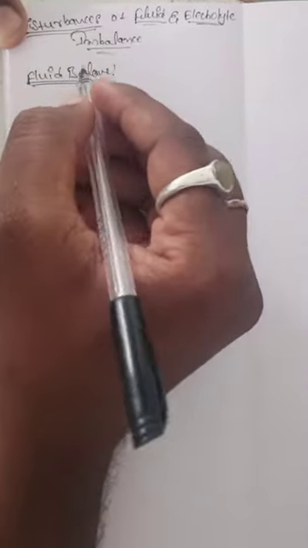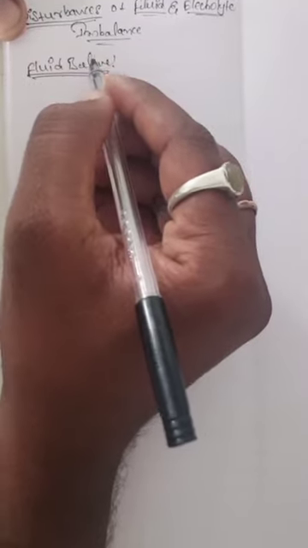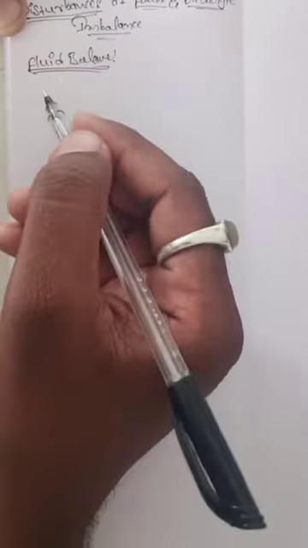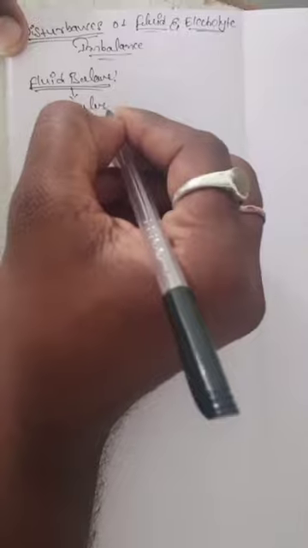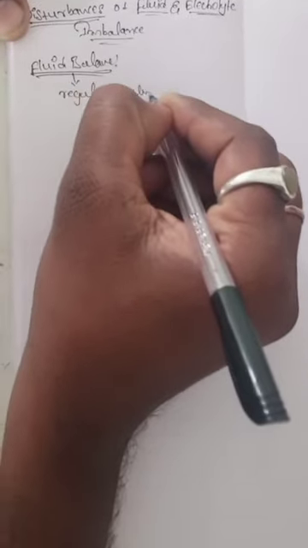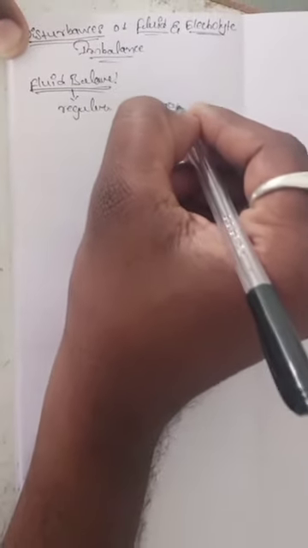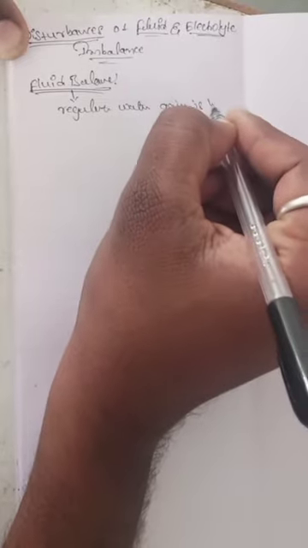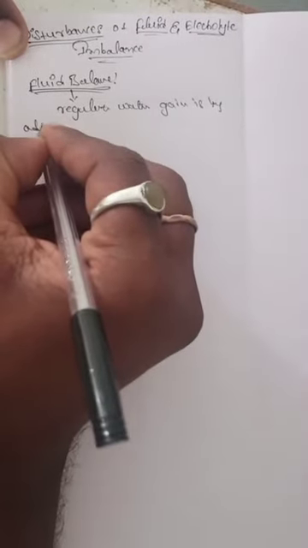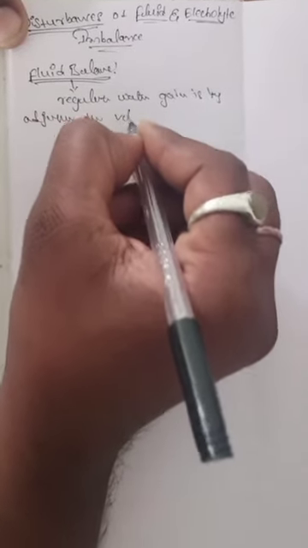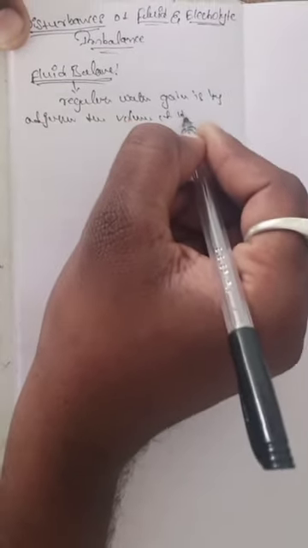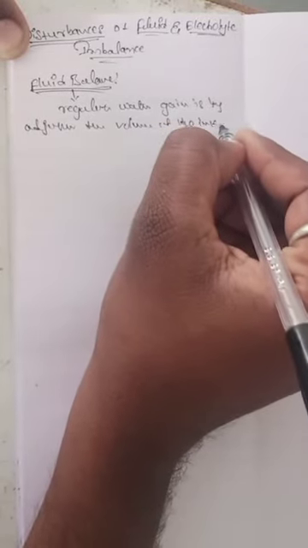Fluid balance is the main way to regulate body water gain, by adjusting the volume of water intake.